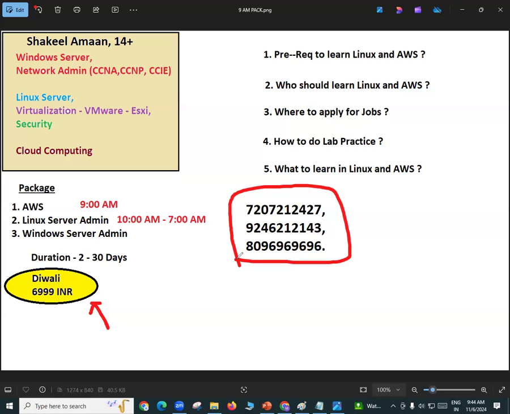Theory, practical, theory, practical. That is the code of Amazon Web Services.